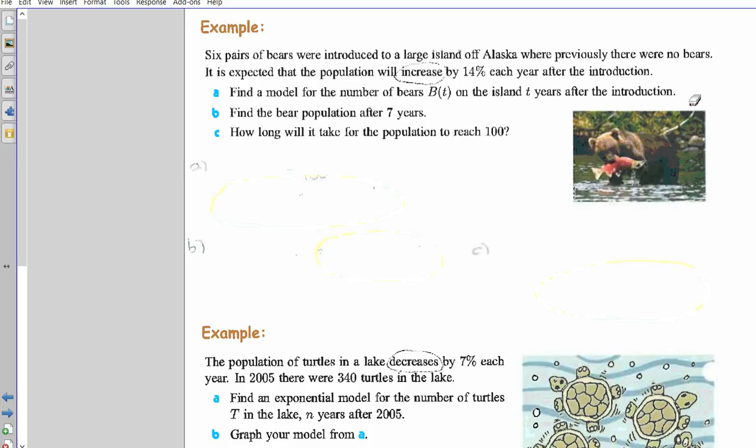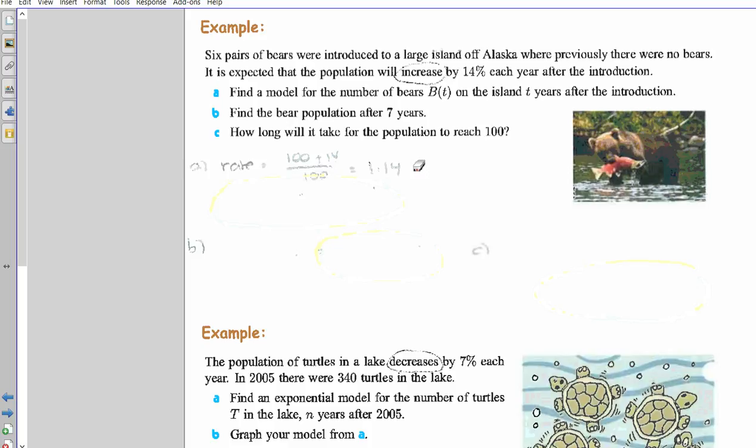So, 14%, it's an increase. So what's 100 plus 14%? It's 114%. What's that as a decimal? You divide by 100. It'll be 1.14. So let's show the working out for that. The rate will be 100 plus 14, then divide by 100. Your rate will be 1.14.